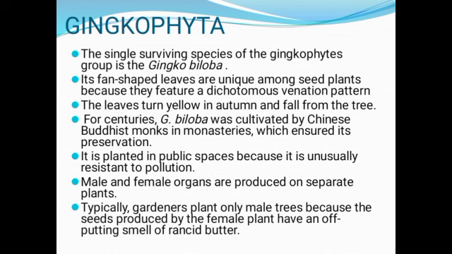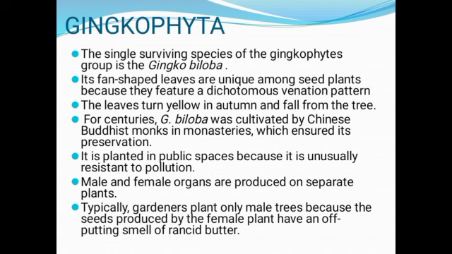For centuries, Ginkgo biloba was cultivated by Chinese Buddhist monks in monasteries, and this has ensured its preservation. It is planted in public spaces because it is unusually resistant to pollution. Male and female organs are produced on separate plants.